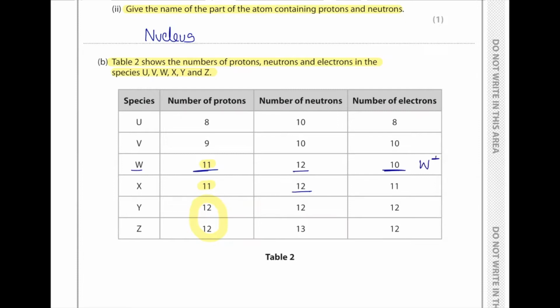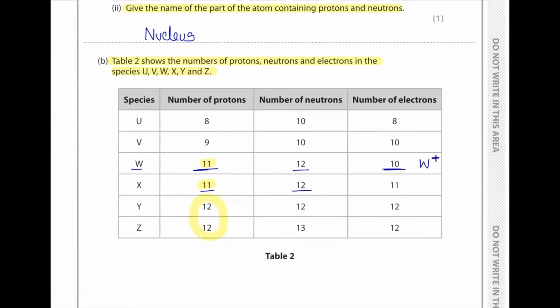So W became positively charged. And in X, we can see there are 11 protons, there are 11 electrons, there are 12 neutrons, the same, so it's nothing. So X is just X. Now, Y has 12 protons and 12 neutrons, all right. And then Z has 12 protons and 13 neutrons. So the mass number for Y is 24 and Z is 25. They are isotopes of each other.